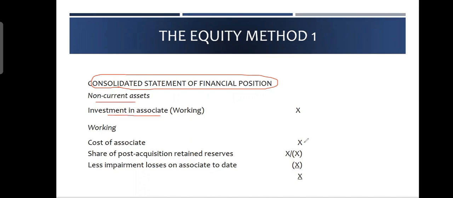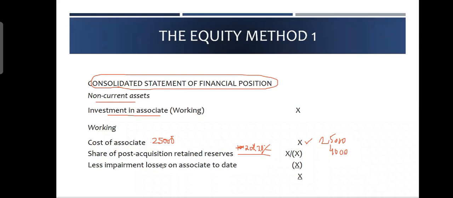So you say, okay, cost of associate is here. The first thing when you purchase it, remember, 25,000 you paid. So you say 25,000 I paid. This is my 25,000, which is my initial cost. It is called initial cost. Then during the year, they made a profit. They made a profit of 100K, and from 100K, it's too big a profit, so let's call it a profit of 20,000. 20K, and from 20K I have 20%. So 20K into 20%, 4,000 is my share of profit. Okay, so I just put it here.